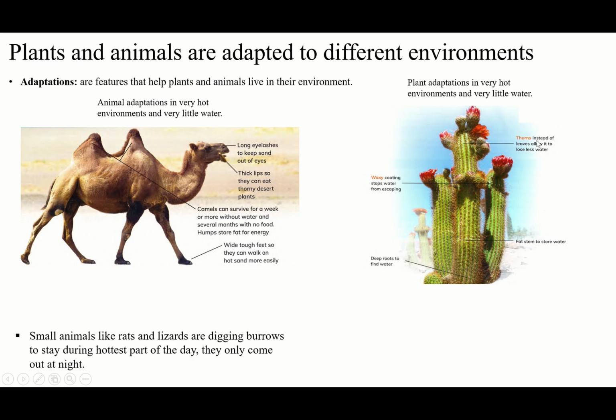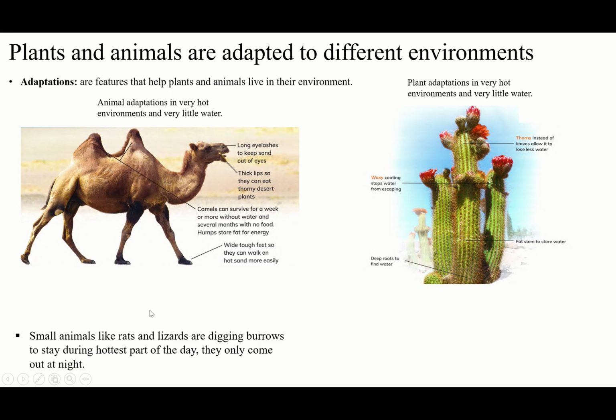Plants have thorns instead of leaves to lose less water, a waxy coat to stop the water from escaping, a fat stem to store water, and deep roots to go deeply down to find water. And what about the animals?